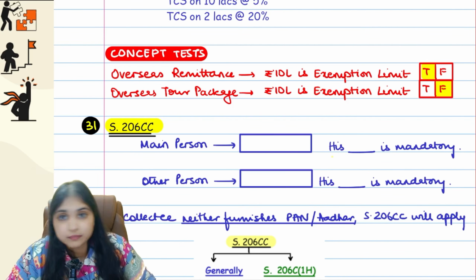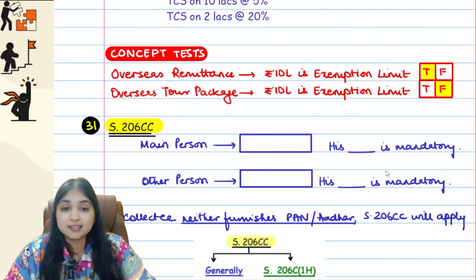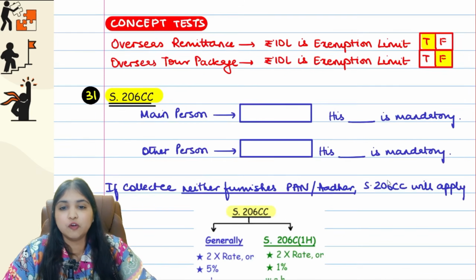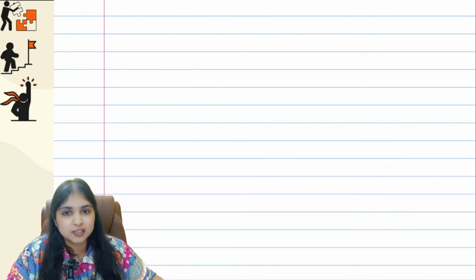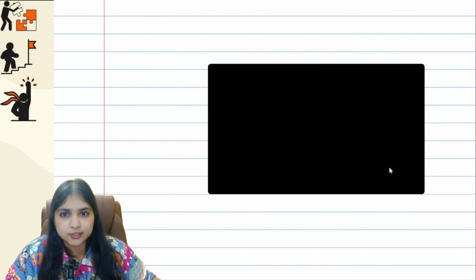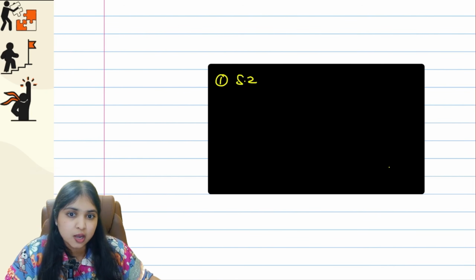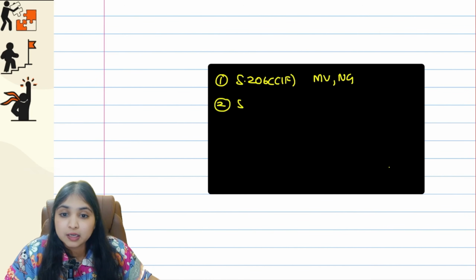That's all. Okay guys, this was 206C(1G), your fourth section of TCS. So totally how many sections guys? Totally we have 4 sections only in TCS. What are the 4 sections? Tell me. The first section we learned is 206C(1F). This applies to motor vehicles and to notified goods. Then we learnt about 206C(1), which applies to atoms.